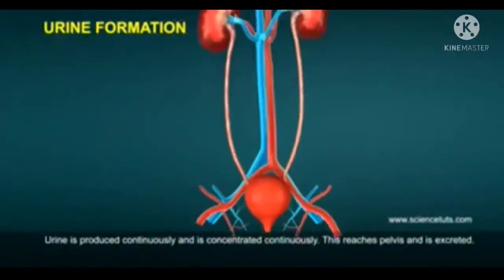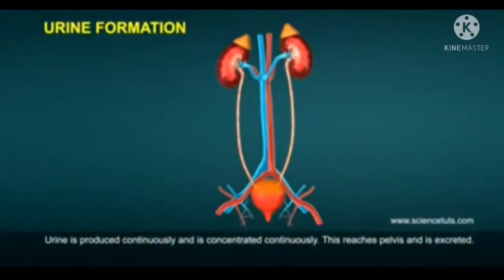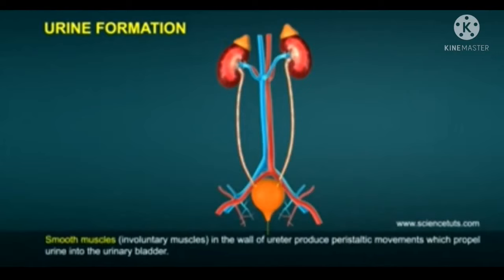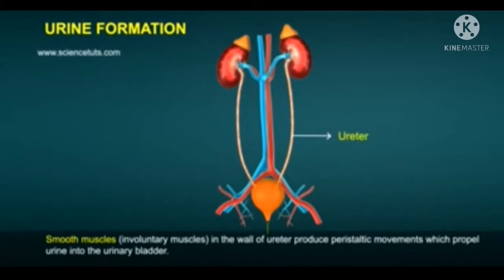Urine is produced continuously and is concentrated continuously. This reaches the pelvis and is excreted. Smooth muscles, that are involuntary muscles in the wall of the ureter, produce peristaltic movements which propel urine into the urinary bladder.